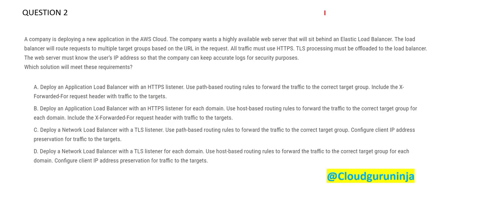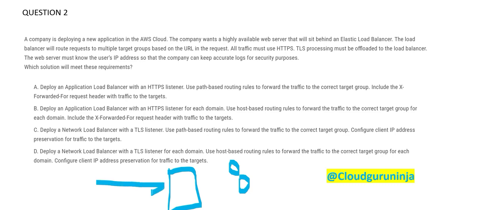Now let us look at this next question. You are deploying an application in the cloud, obviously AWS, and the company wants a highly available web server that will sit behind an Elastic Load Balancer. So you have a load balancer here, and then you have web servers behind it.